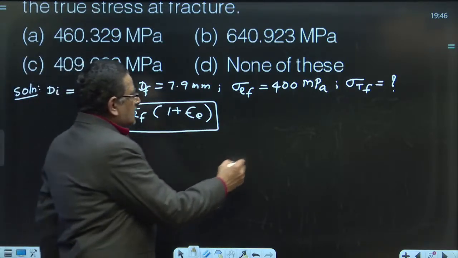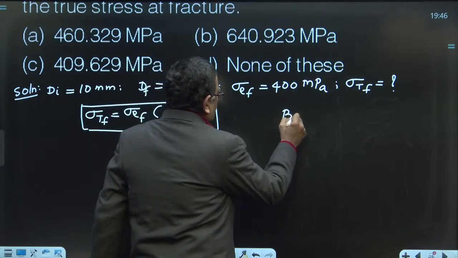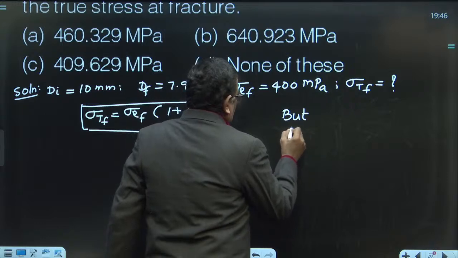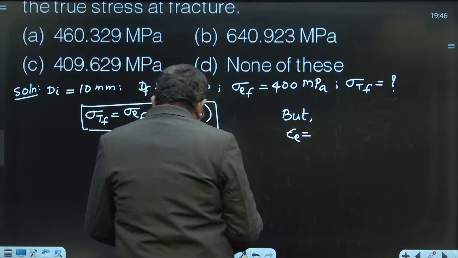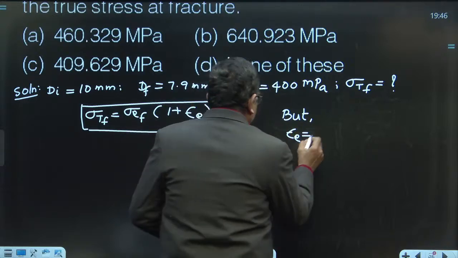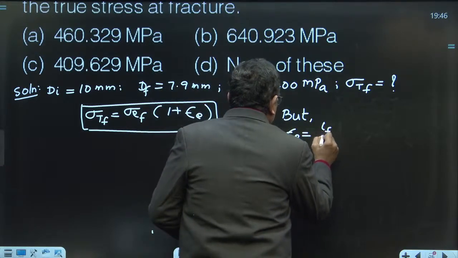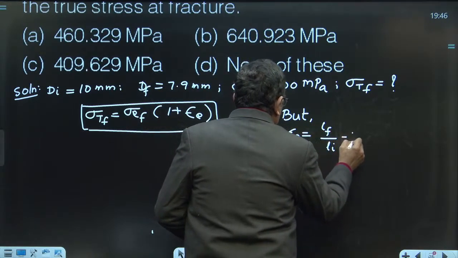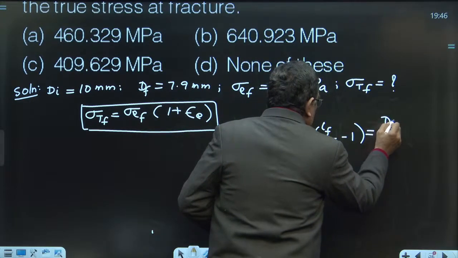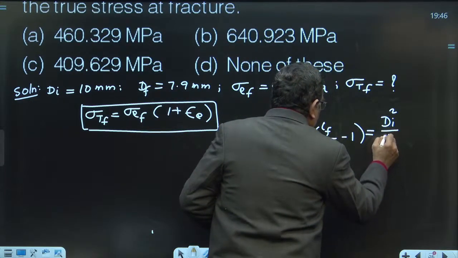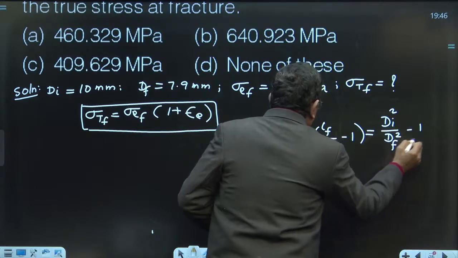But what is engineering strain? Engineering strain is normally given by the expression LF by LI minus 1, or this is equal to DI square by DF square minus 1.